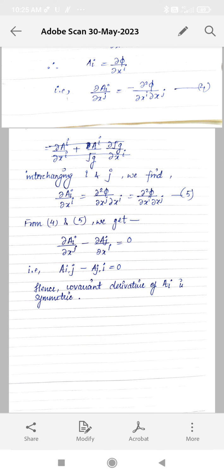Now interchanging i and j, we find del Aj upon del xi equals to del 2 phi upon del xj del xi, which is equal to del 2 phi upon del xi into del xj, which is equation 5. Now from equation 5 and 4 we get del of Ai upon del of xj minus del of Aj upon del of xi equals to 0. So this proves that Ai,j minus Aj,i is equal to 0, hence covariant vector Ai is symmetric. Sufficient condition is also proved, hence this theorem is proved. So thank you.